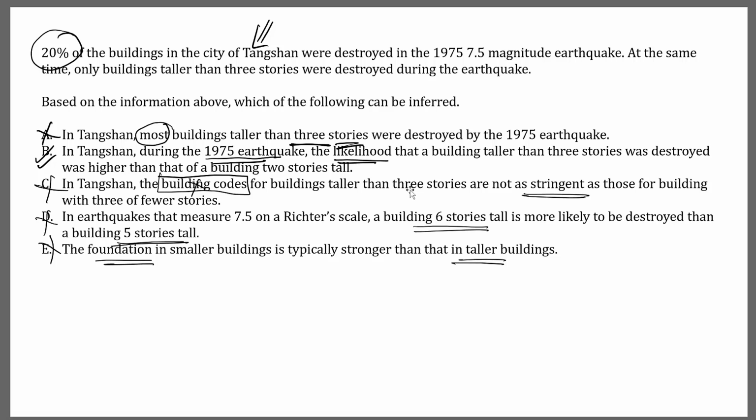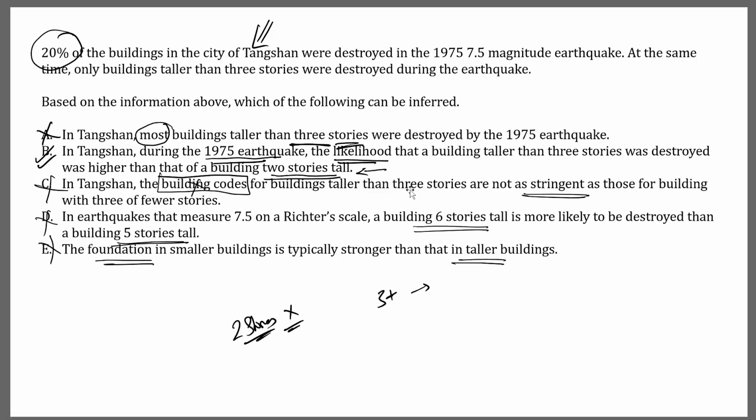What we already know from the question is that pretty much all the buildings that are destroyed are taller than 3 stories. So everything that's destroyed is 3+ stories, and what we know is that anything that's 2 stories was not destroyed. So clearly this part can be inferred.